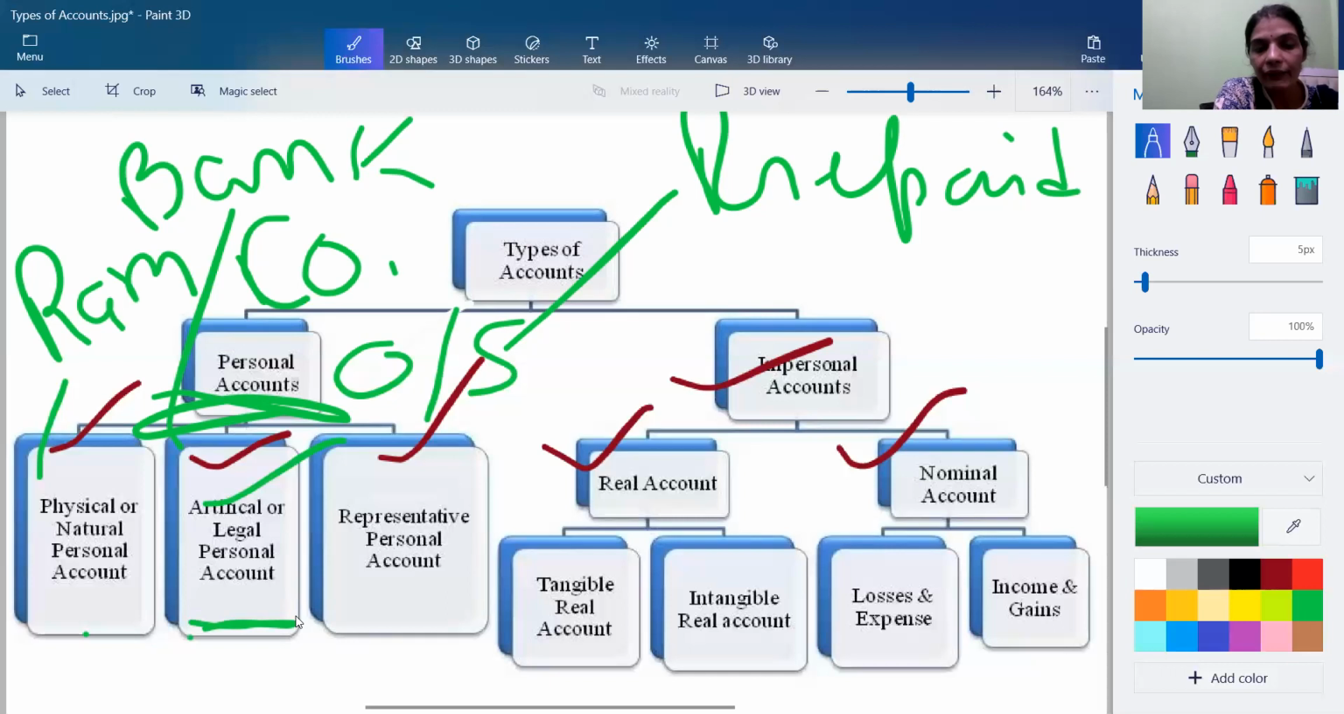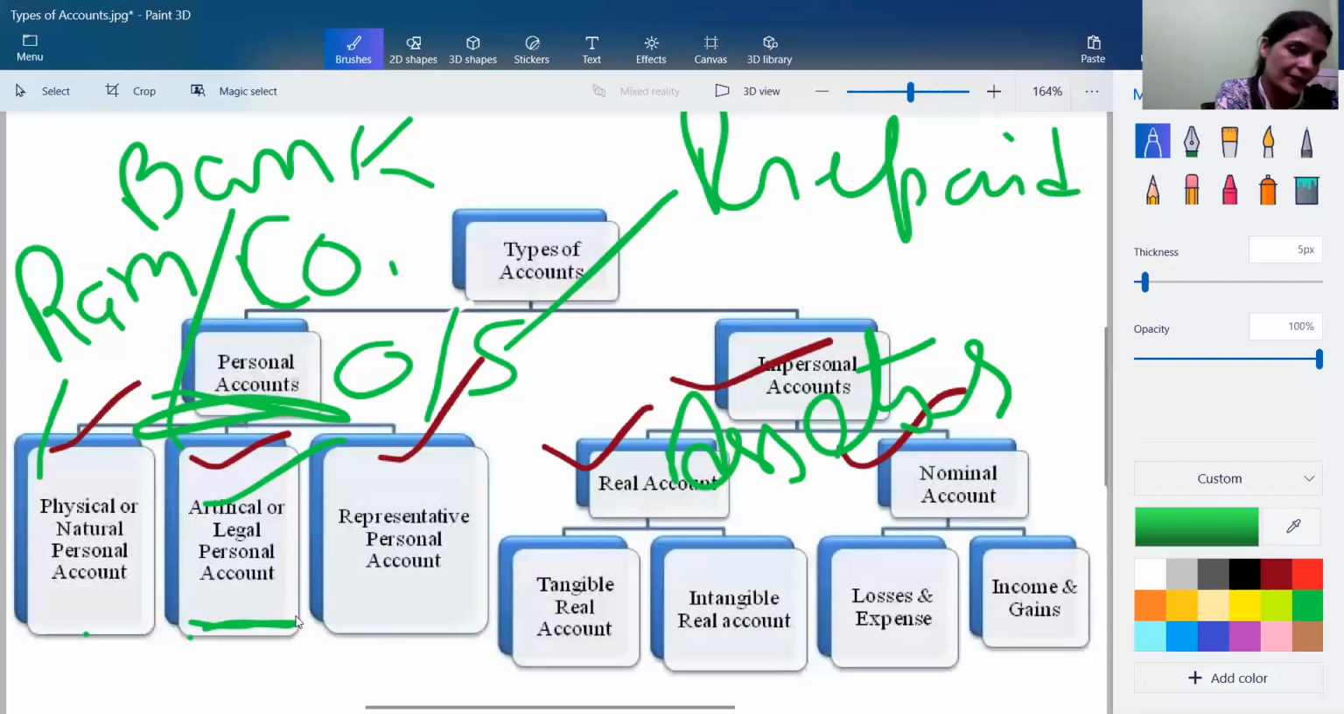So here we are having another type of account, that is our real account. Real account is basically related with the assets of organizations. The asset may be tangible assets, the asset may be intangible assets. So we are having two types of real account related with the tangible and intangible assets.